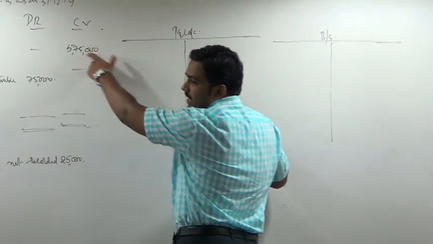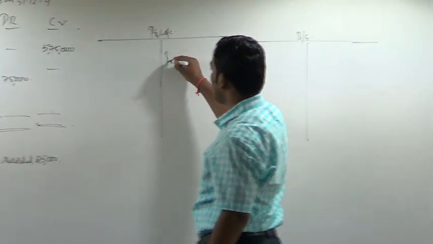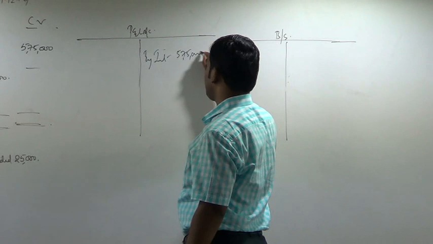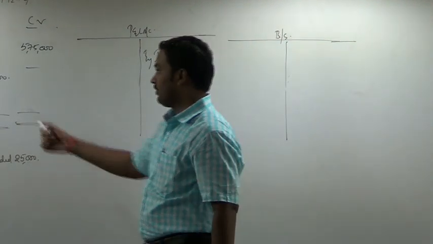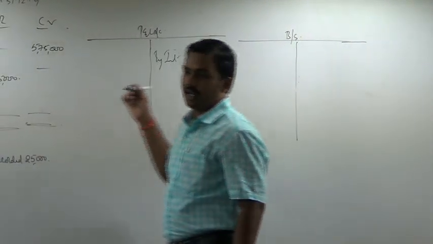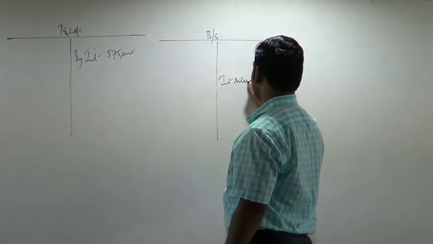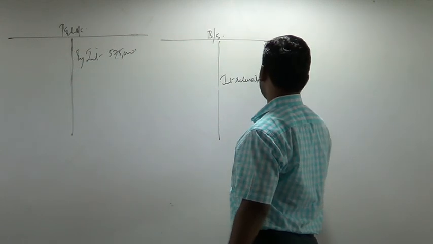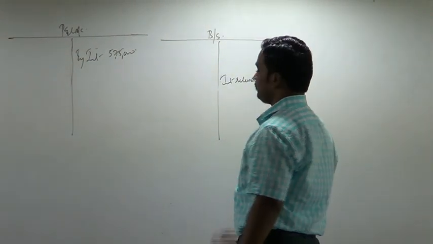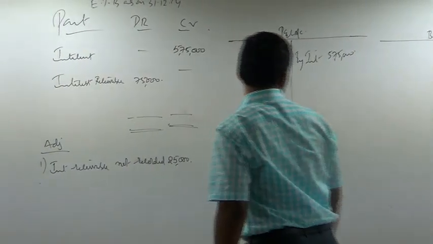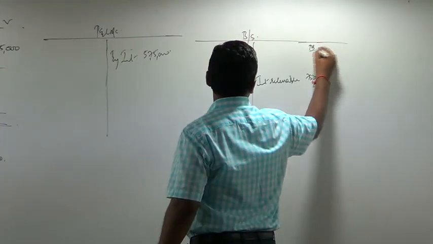Interest is showing credit balance, income, profit and loss account. By interest, inner column 5,75,000. Where will you show interest receivable? Balance sheet asset side. Interest receivable, balance sheet asset side, 75,000. You can show it in the inner column.